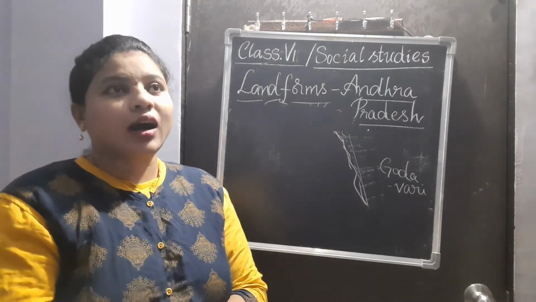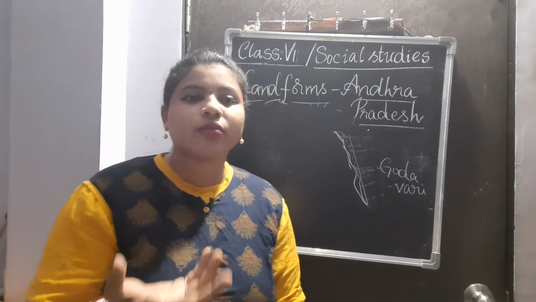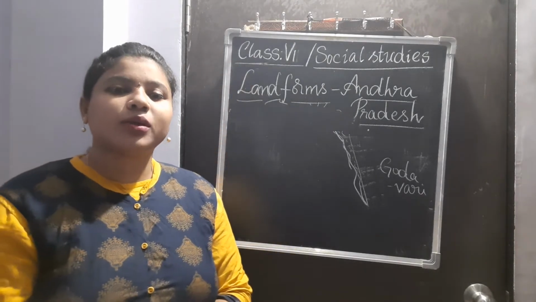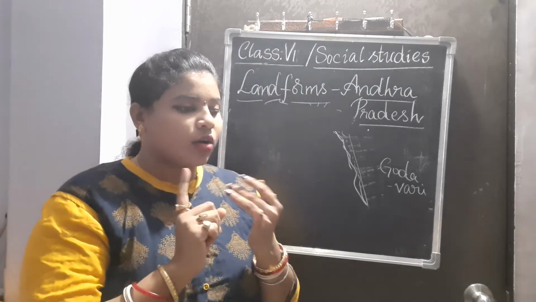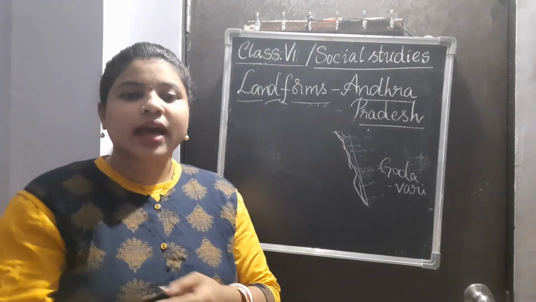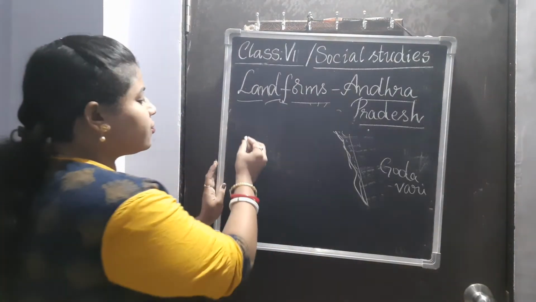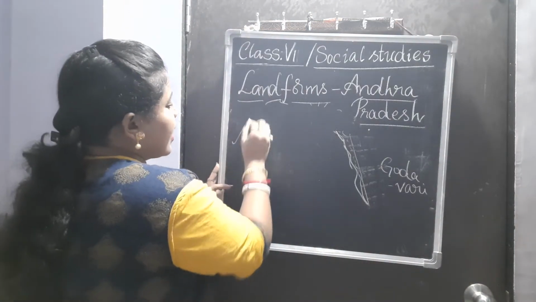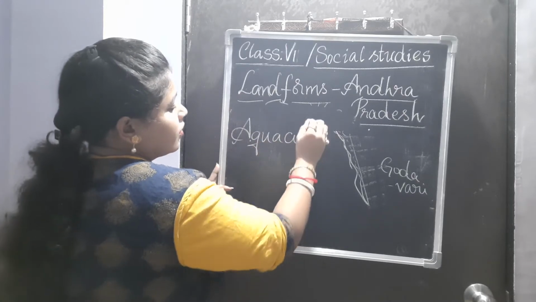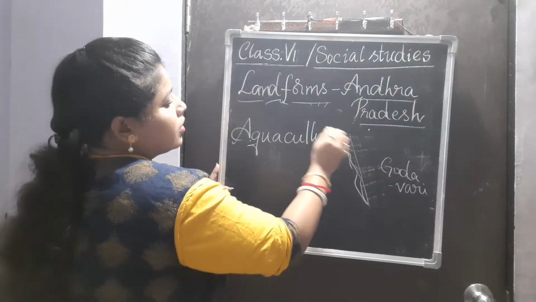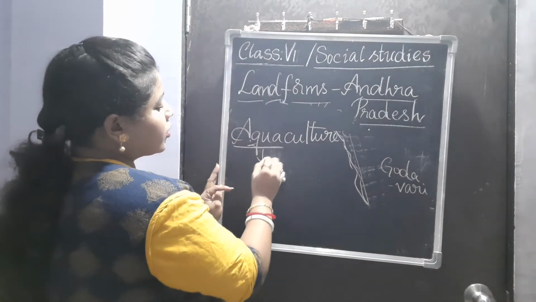Now the other source of getting income for them is aquaculture. The other source of income apart from food crops and cash crops is aquaculture. Here aqua means water.